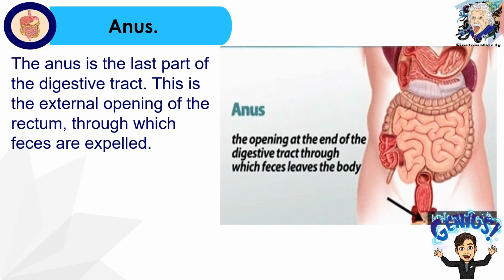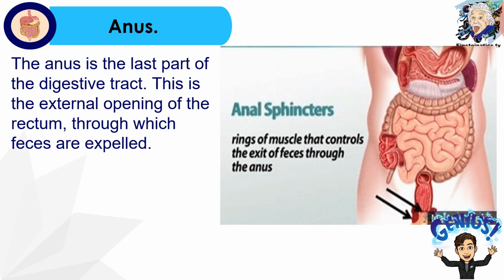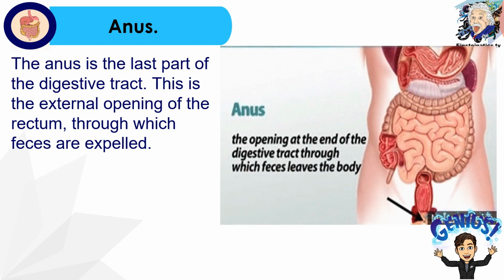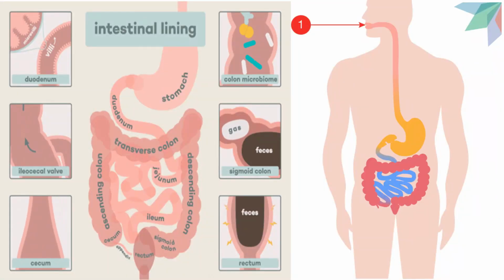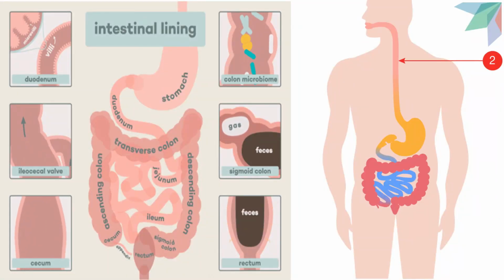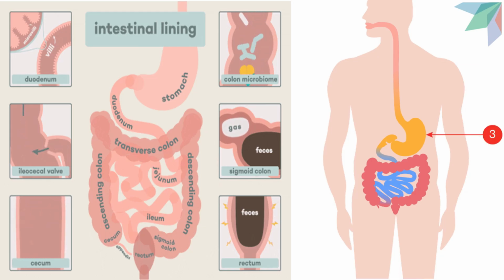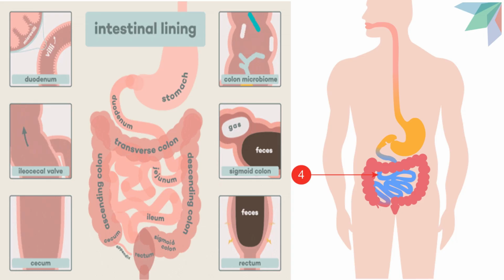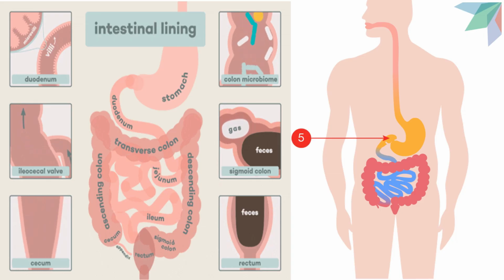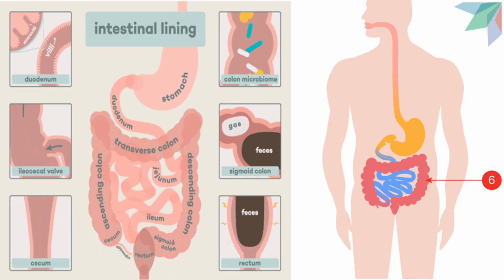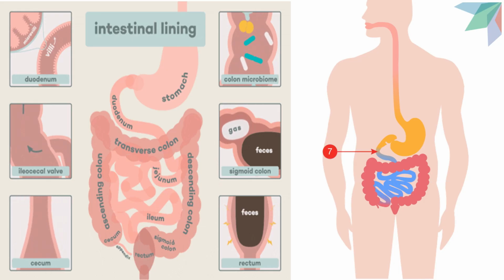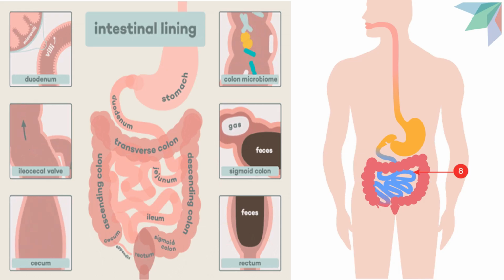And finally, the anus is the last part of the digestive tract. This is the external opening from the rectum wherein the feces are expelled. So let's have a quick view of the process of digestion. It enters the mouth, passes through the esophagus, ends up in the stomach, and from the stomach to the small intestine, then through the colon, through the rectum, and eventually ends up in the anus.